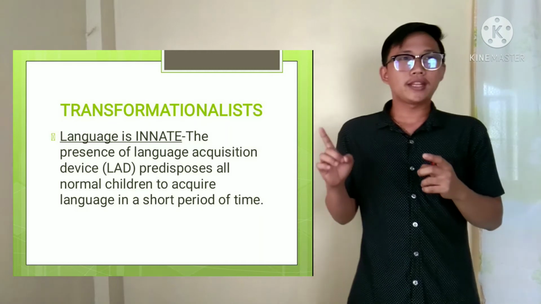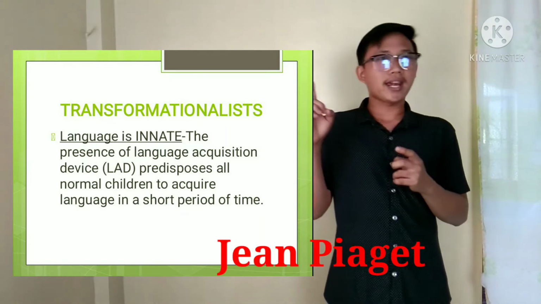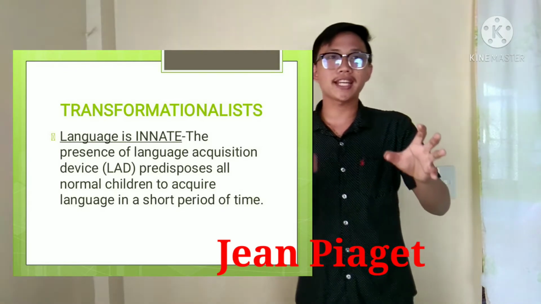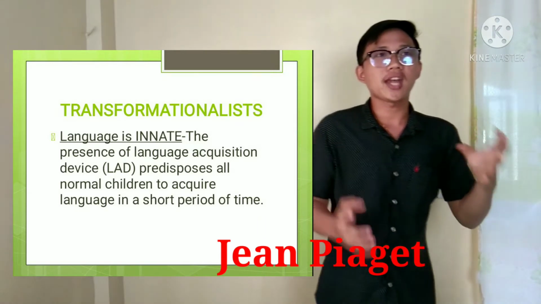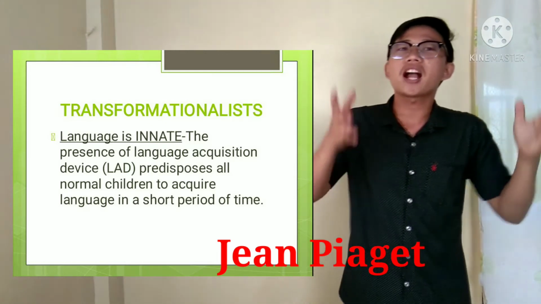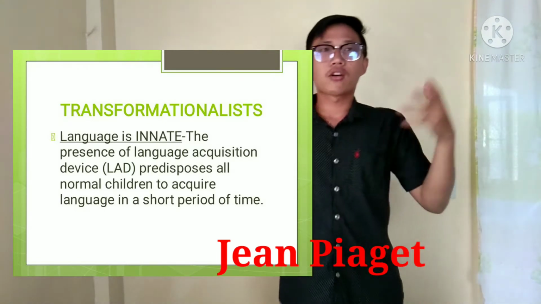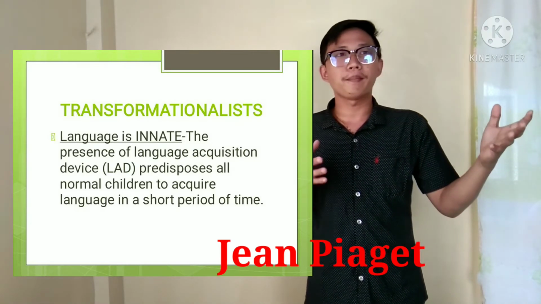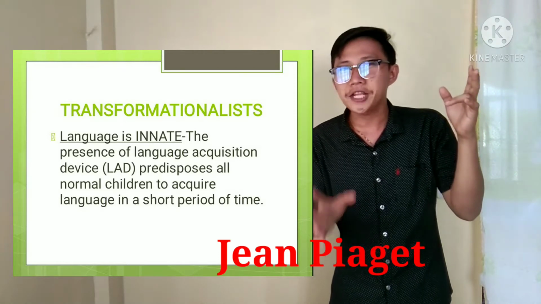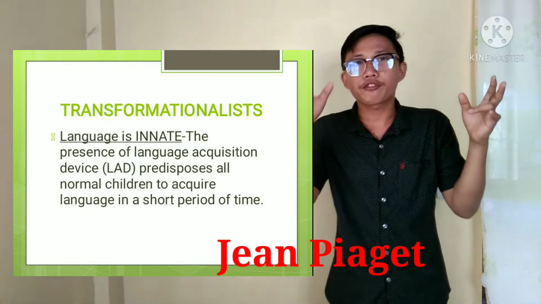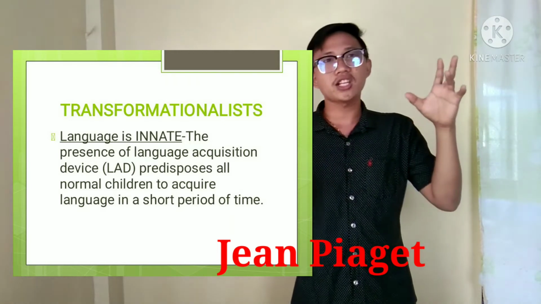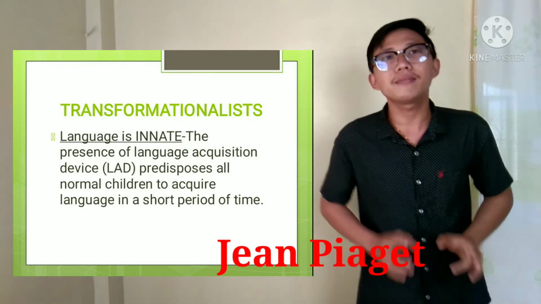In contrast, the theory of Jean Piaget believes that all children are born with a basic structure for language and cognition, and as children develop, they are able to learn more complex language and concepts. In Piaget's theory, children construct verbal and non-verbal meaning from their environment and culture, and those meanings change as children develop and mature.